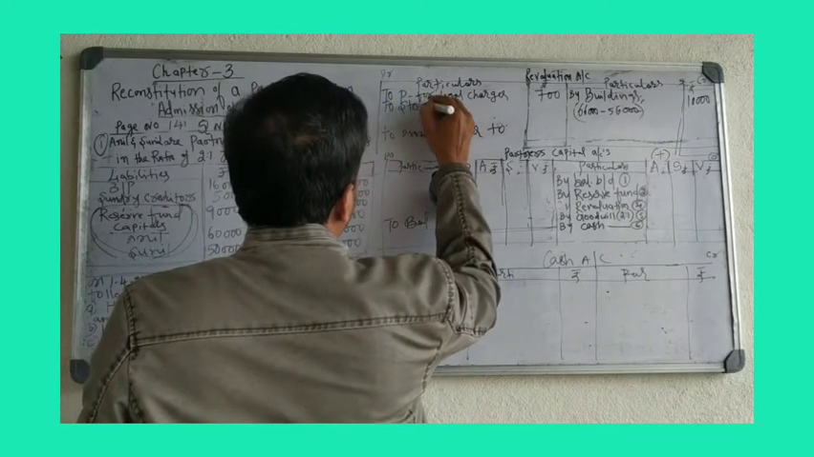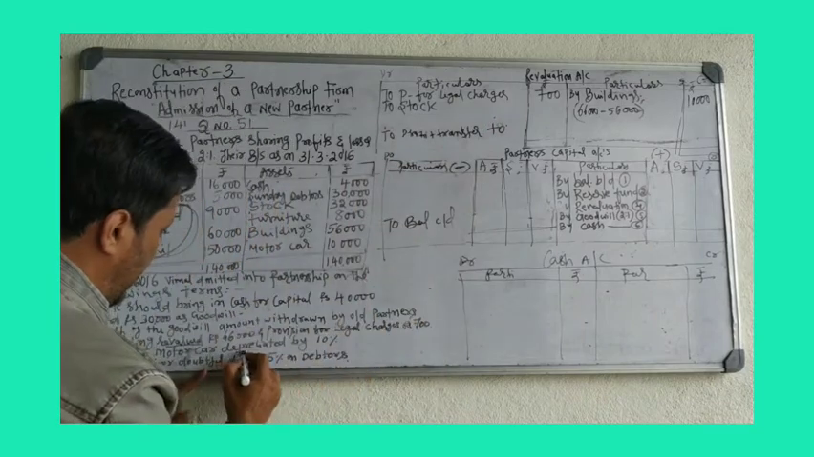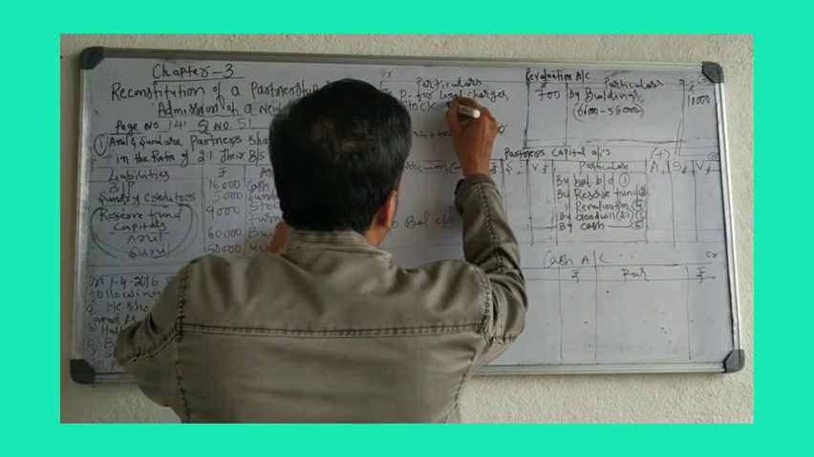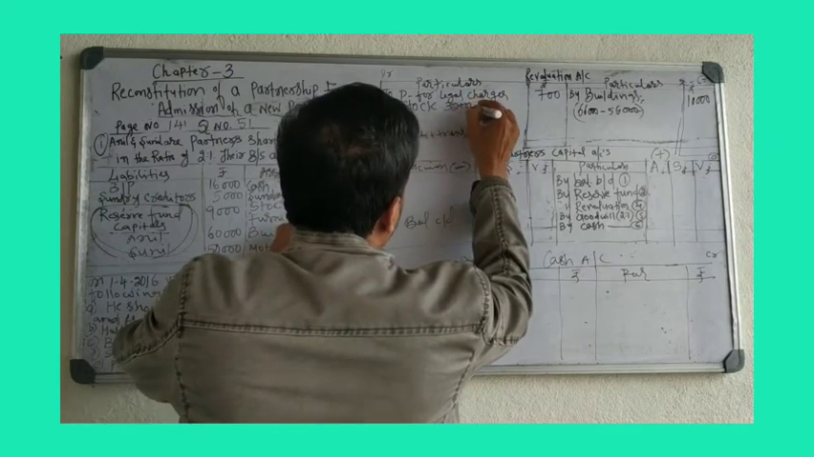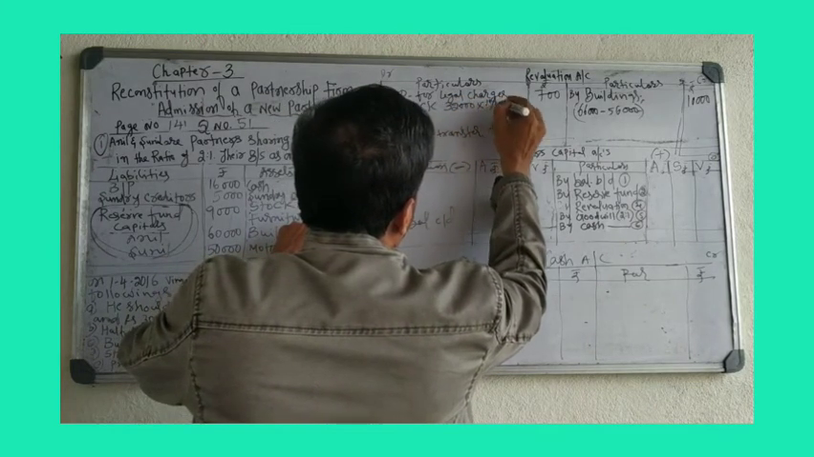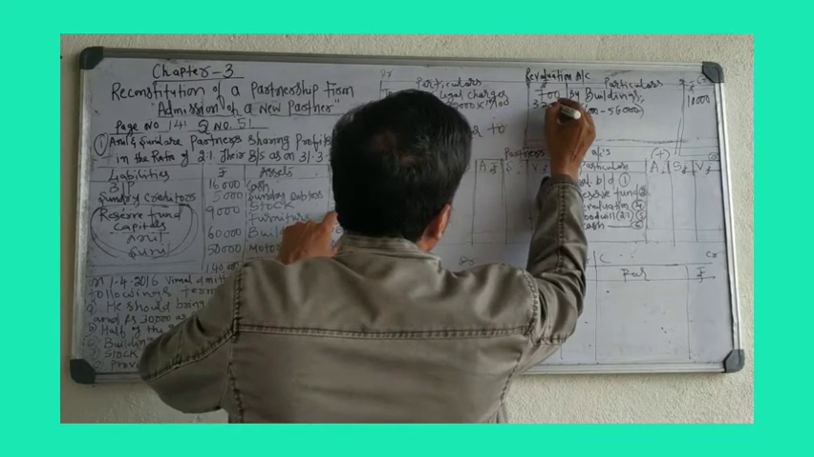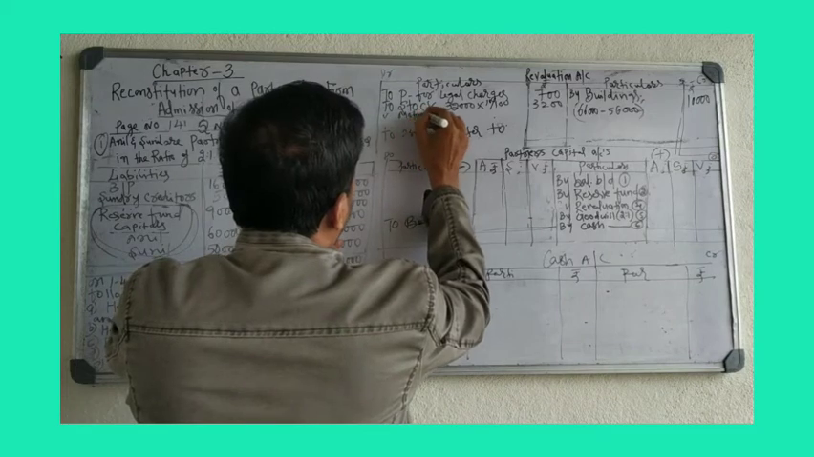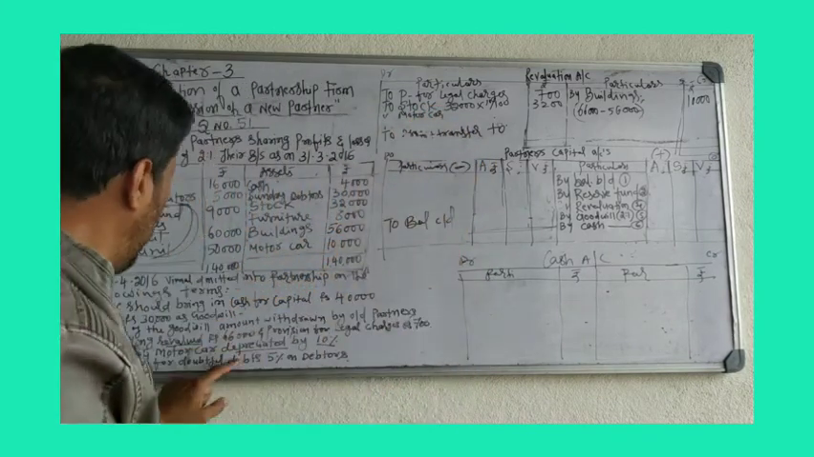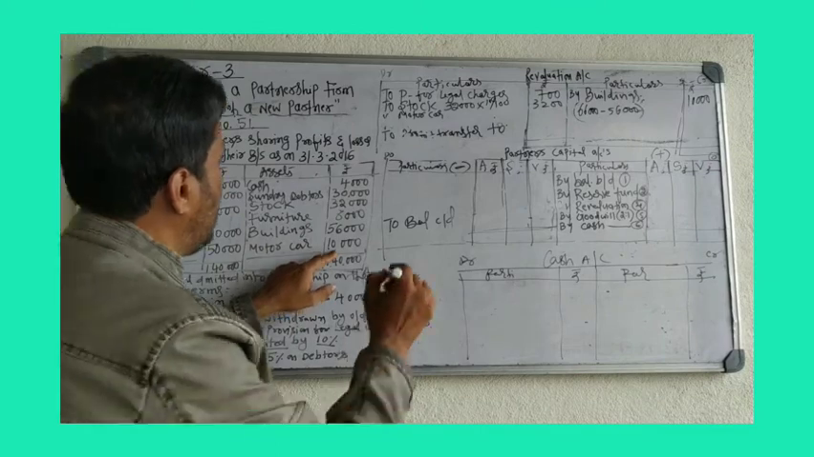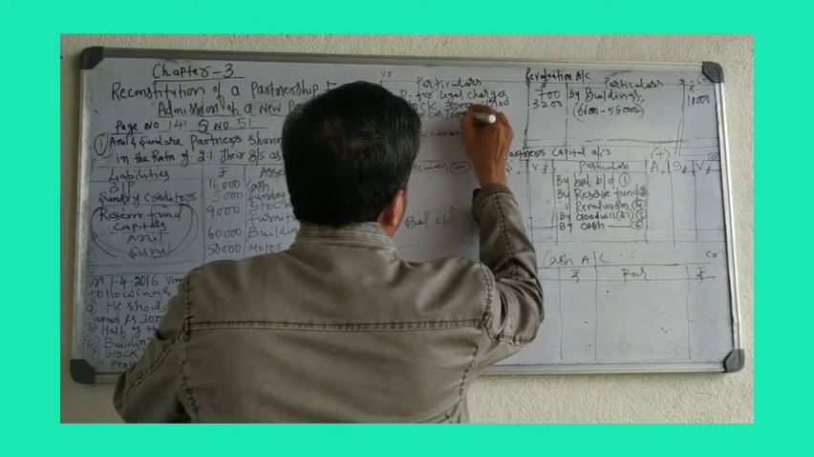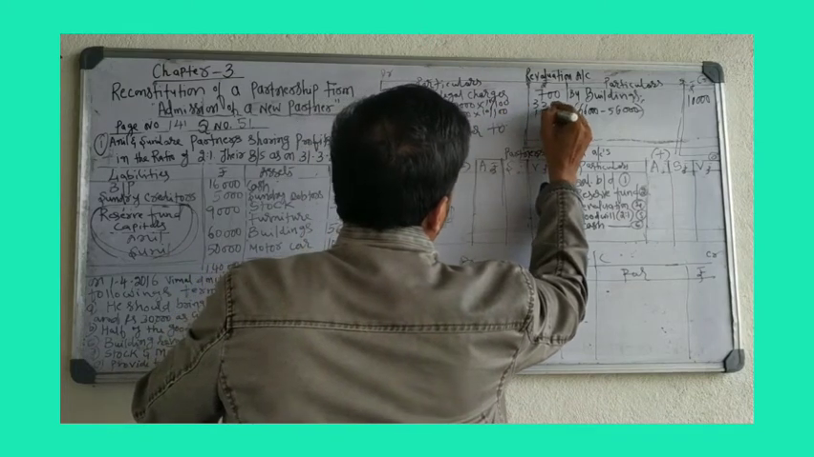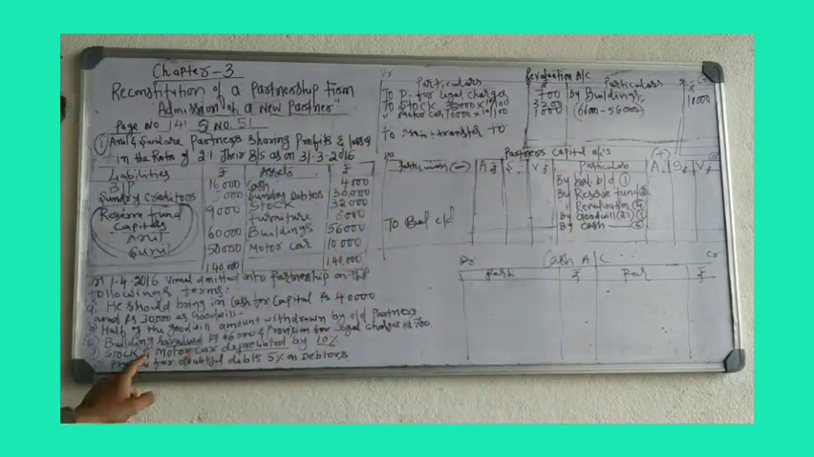Stock. How much depreciated? Depreciated by 10%. See, stock is 32,000. 32,000 into 10%, 3,200. Motor car. Motor car also depreciated by 10%. Motor car value 10,000. 10,000 into 10%, 1,000. So this adjustment is also over.